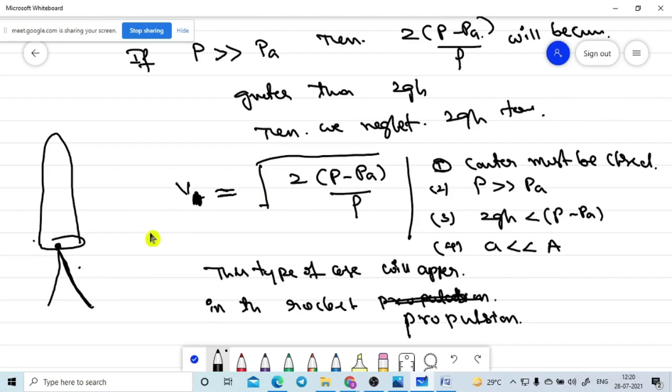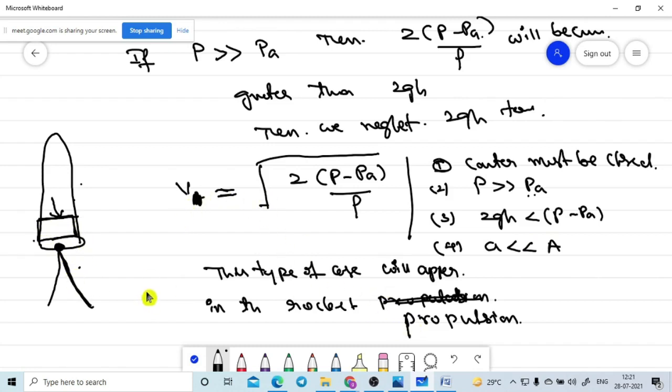That means in this case the pressure applied on the fluid must be large, P much larger than PA. And 2gh will be very small compared to P minus PA, and the area of cross section of the nozzle must be very small compared to the area of cross section of the container. Then in this case we need to apply this formula.